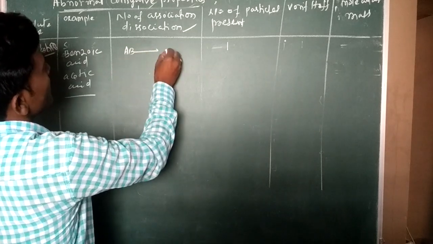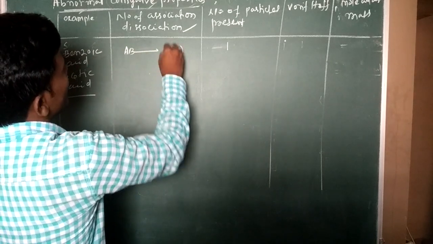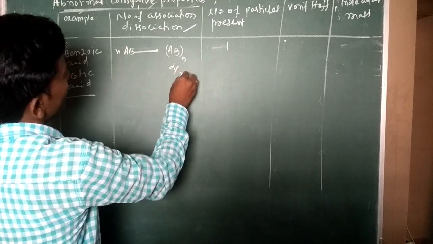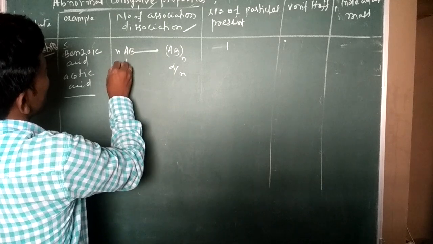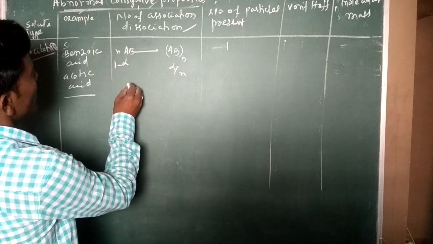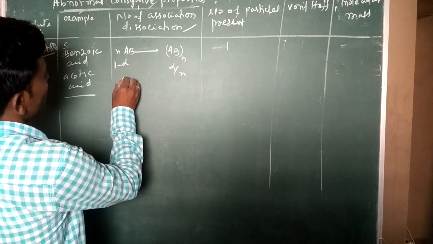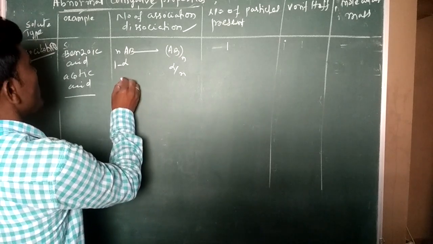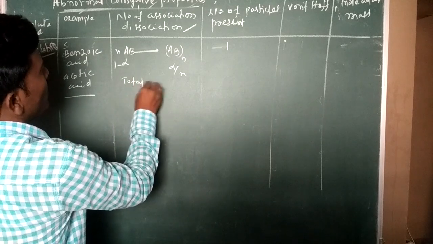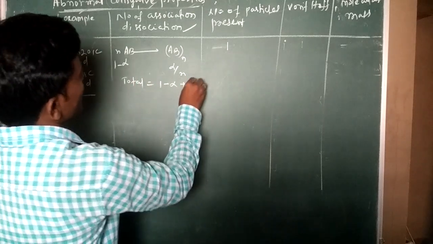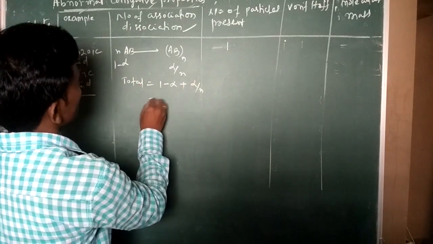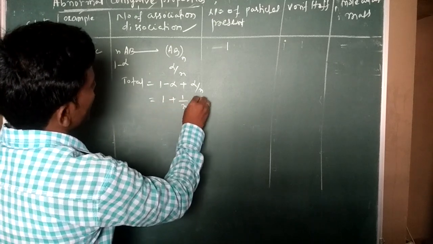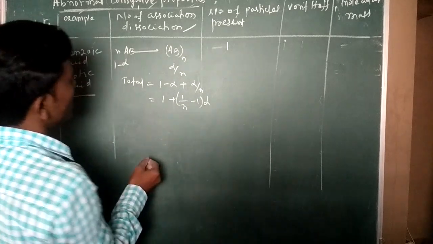So there I am taking A going to A taken n, that is n moles. Here it is alpha by n, and the remaining is 1 minus alpha. Then total is equal to 1 minus alpha plus alpha by n, that is equal to 1 plus 1 by n minus 1 of alpha.